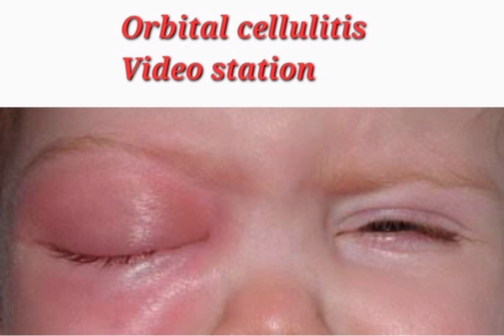So in the history description we find that a child has eye swelling, and in most cases it is unilateral eye swelling. If the child is able to open the eye, we think of periorbital cellulitis, but if the child cannot open the eye, it is orbital cellulitis. Also there are some feature points. We comment on whether any medical device is attached or not. So orbital cellulitis is a unilateral eye swelling.